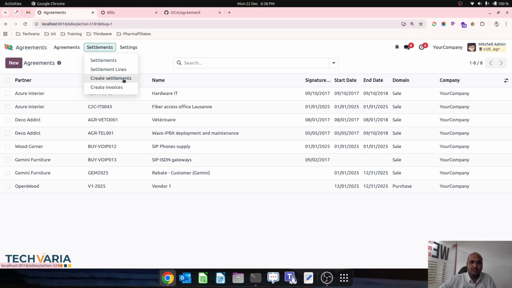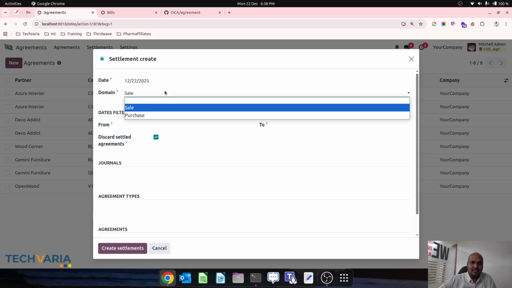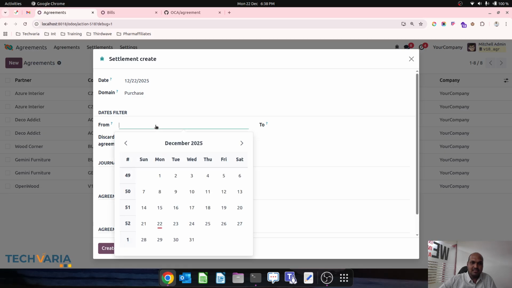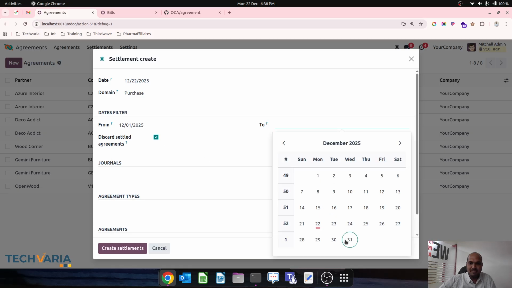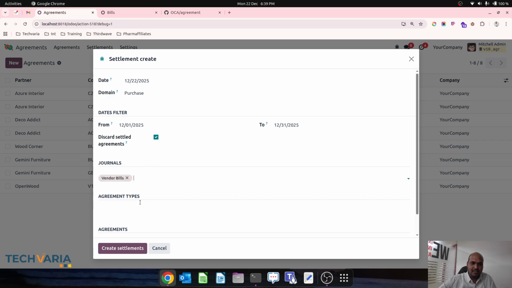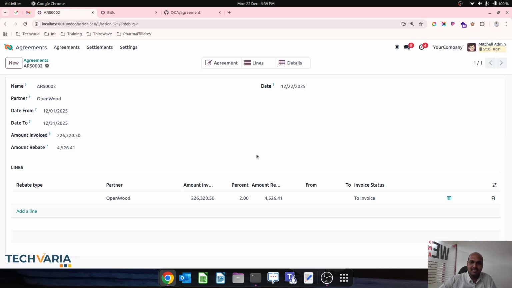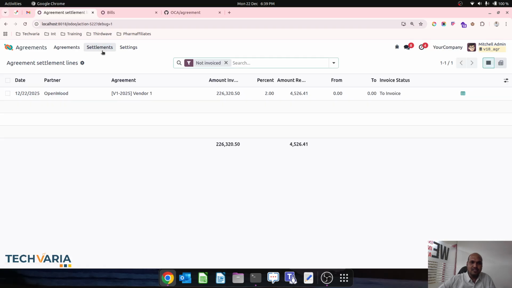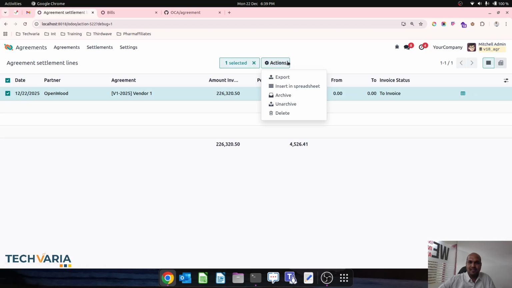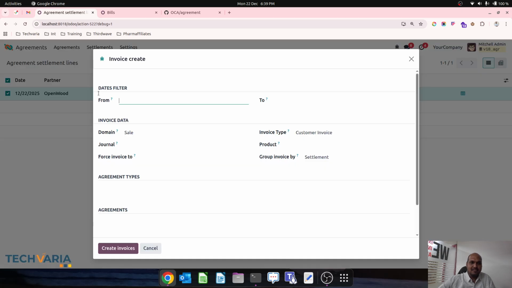Now I go to settlement, and then I will select purchase, and purchase should be in between this particular month. And then I will select vendor bills, and then I will select this specific vendor agreement, and then it will create the settlement entry. So amount of invoice was 2,26,000 and 2% was agreed rebate I am seeking from my vendor. And then I can go and check settlement lines, and then I can create invoice for those settlement lines.